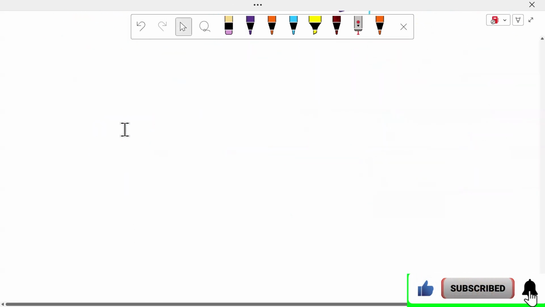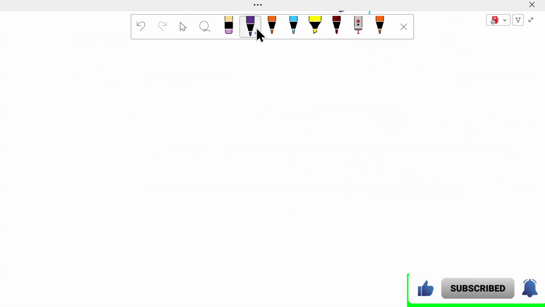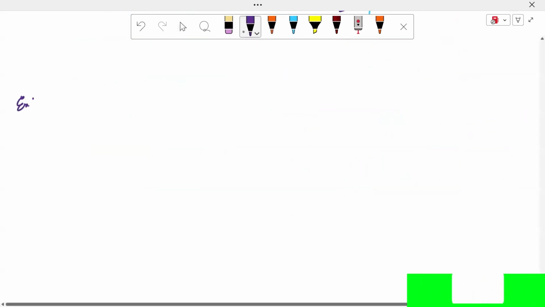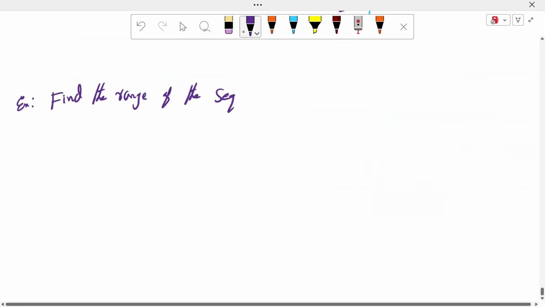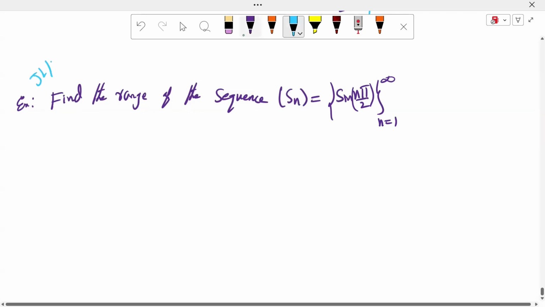Sir, anyway, in the previous examination, we asked the examiner some examples of the range of the sequences. For example, in the previous examination: find the range of the sequence Sn is equal to sin(nπ/2), where n is equal to 1 to infinity. This question came from JL, DL, PG entrance examination.